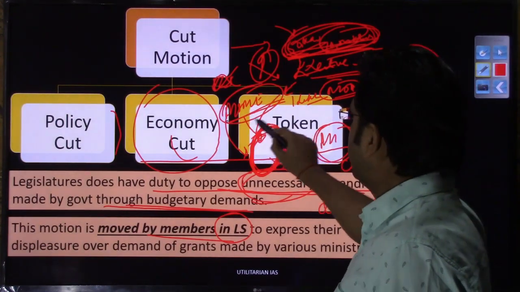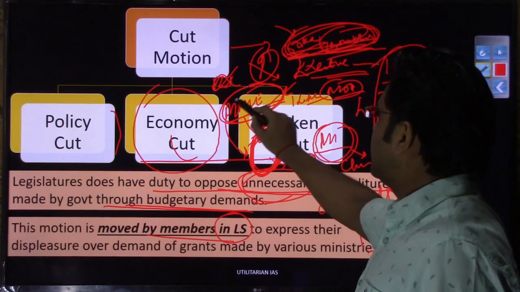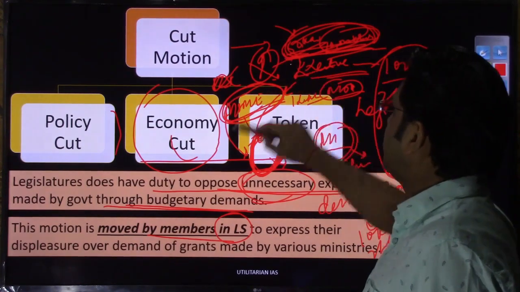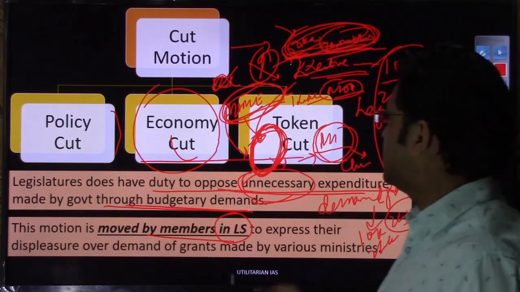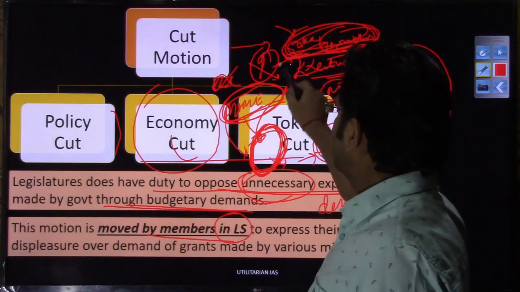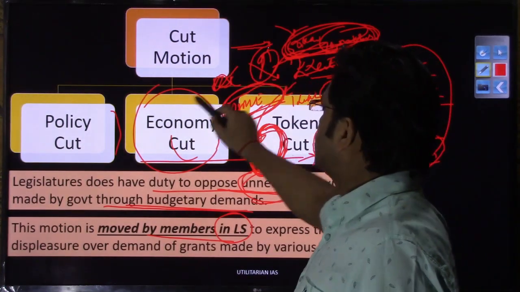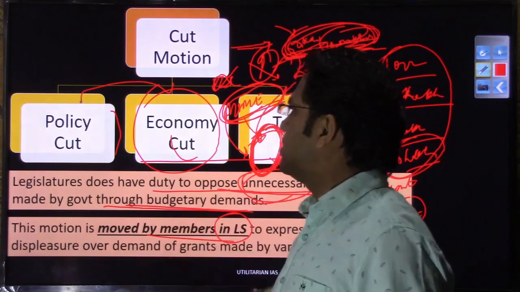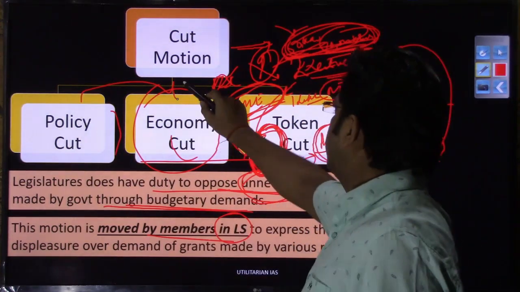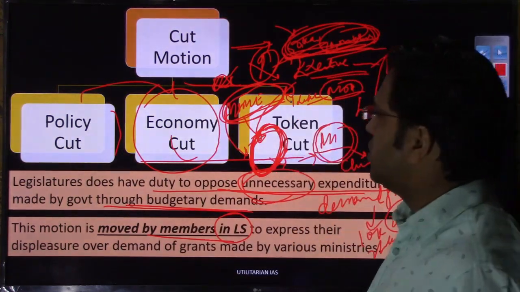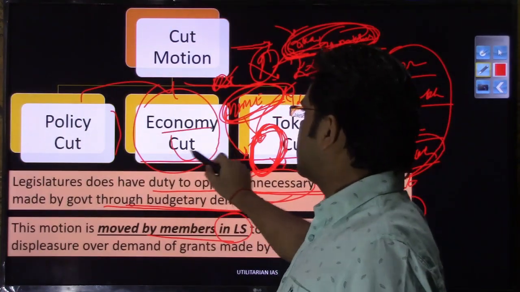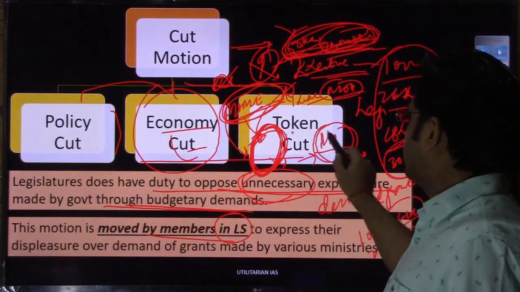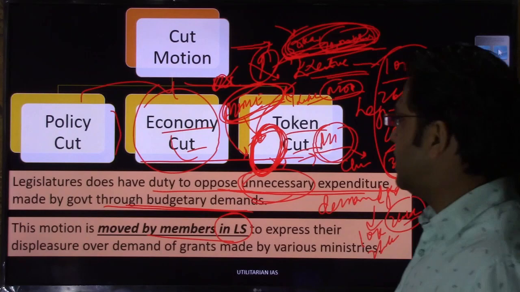So we should be prioritizing the demand of grant of the MSME ministry rather than the Ministry of Defense, because we do have a limited budget, right? To move these cut motions, we have 3 sub-categories: policy cut, economy cut and token cut, right? What are the nuances of policy cut, economy cut and token cut? We'll see in the next slide, right?